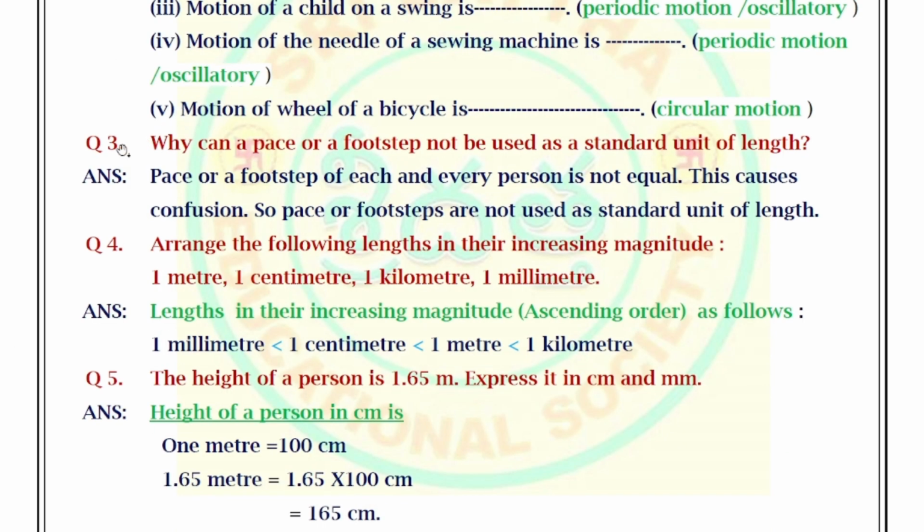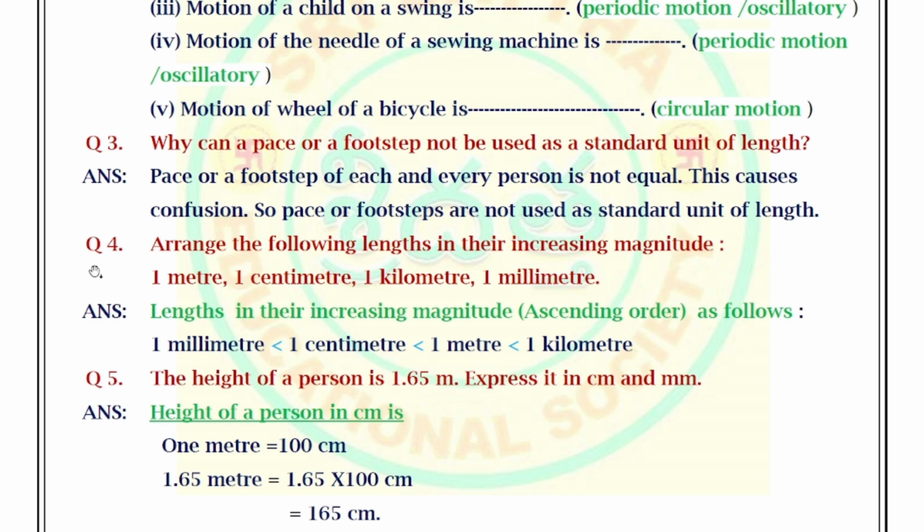Next, move on to the third question. Why can a pace or a footstep not be used as a standard unit of length? Answer: The pace or footstep of each and every person is not equal. This causes confusion. So, paces or footsteps are not used as a standard unit of length.